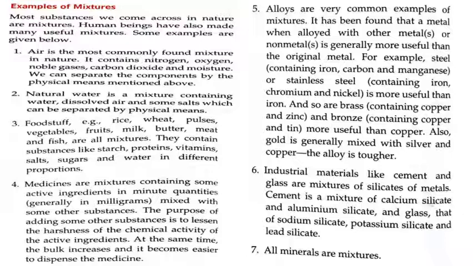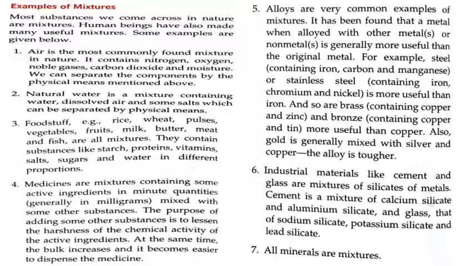Fourth is medicines. Medicines are mixtures containing some active ingredients in minute quantities, generally in milligrams, mixed with some other substances. The purpose of adding some other substances is to lessen the harshness of the chemical activity of the active ingredients. At the same time, the bulk increases and it becomes easier to dispense the medicine. So the basic thing we should understand is medicines are also mixtures.